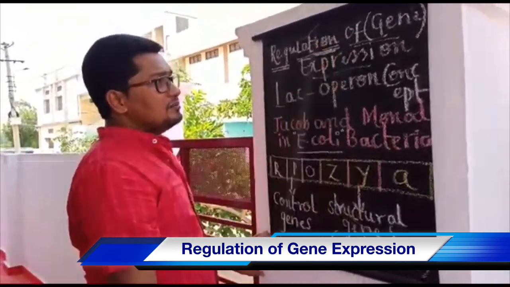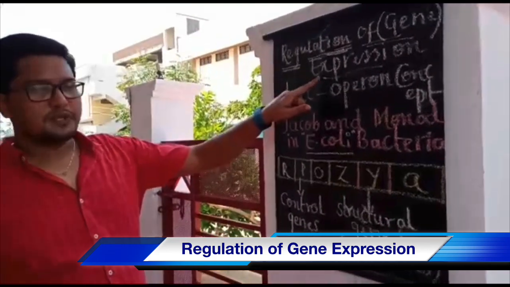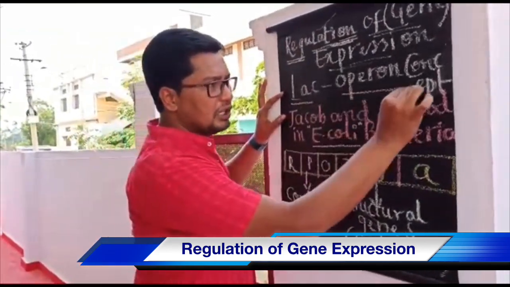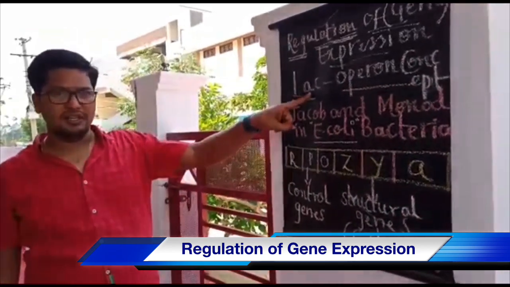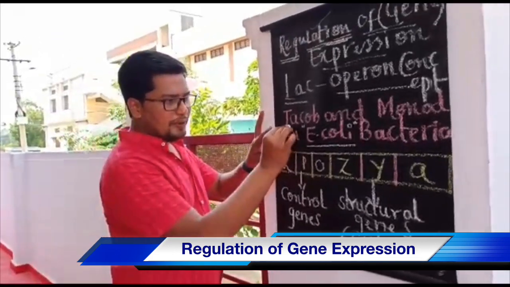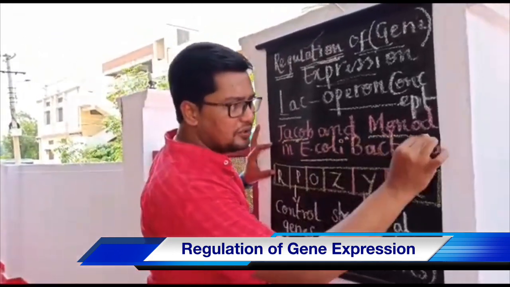The mechanism behind the regulation of gene expression was explained with a Nobel Prize winning concept which is called the lac operon concept by the two Nobel laureates Jacob and Monod.